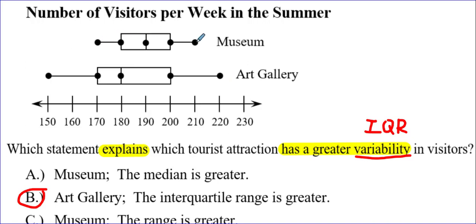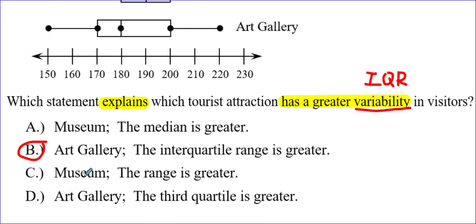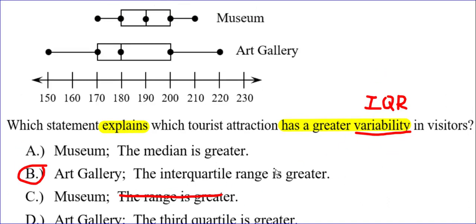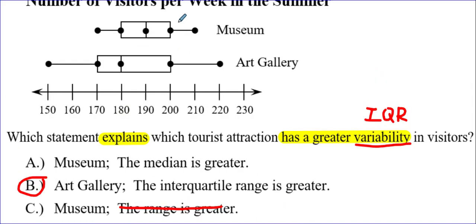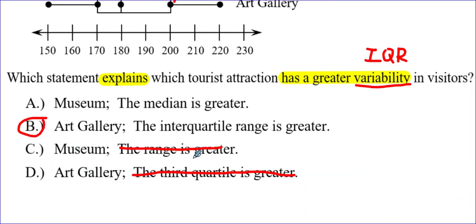Museum only goes from 170 to 210. That's a range of 40. So this statement is not even true for the museum. And third quartile is not what really tells me who has the greater variability. By the way, the third quartile for the art gallery is not greater than the third quartile for a museum. They're both at 200. So that statement's not true at all. So it's definitely choice B.